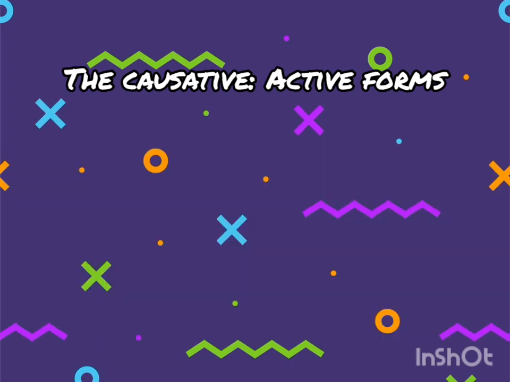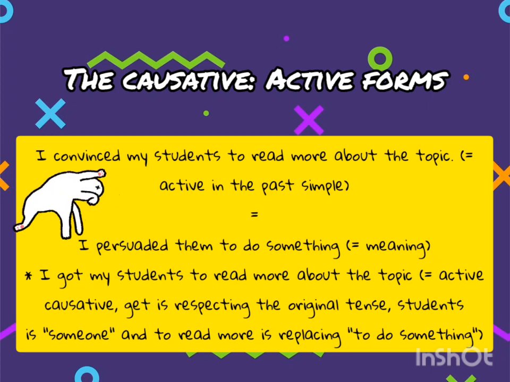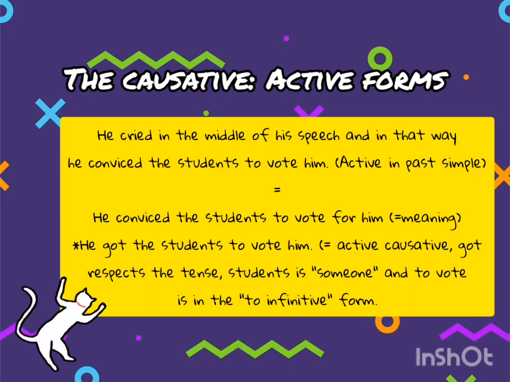Moving on, you may have, I convinced my students to read more about the topic. The meaning of this sentence is that I got them to read more. The causative would be I got my students to read more about this topic. Finally, you can say he cried in the middle of his speech, and in that way he convinced the students to vote for him. The meaning of this sentence is that he persuaded the students to vote for him, and thus the causative structure should be he got the students to vote for him.